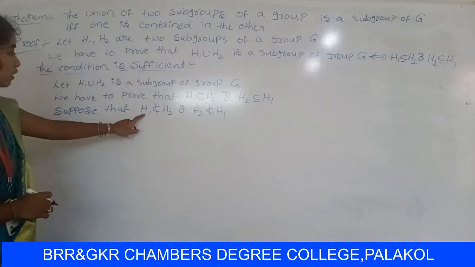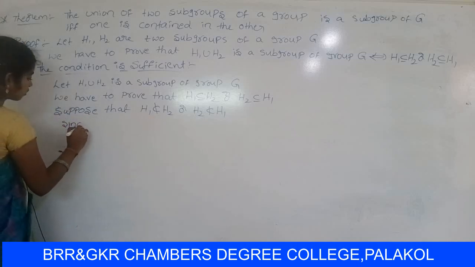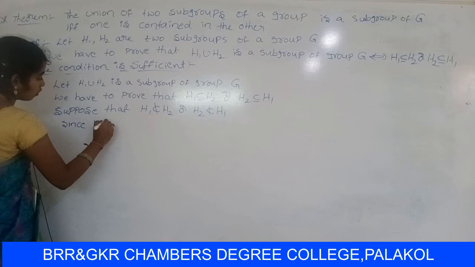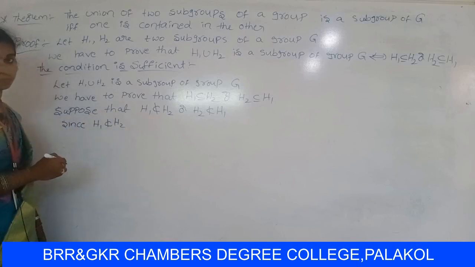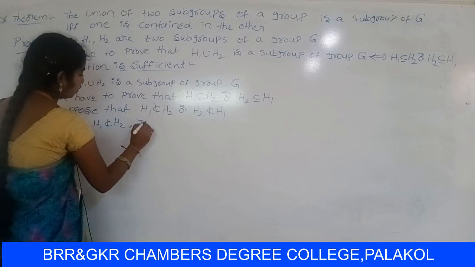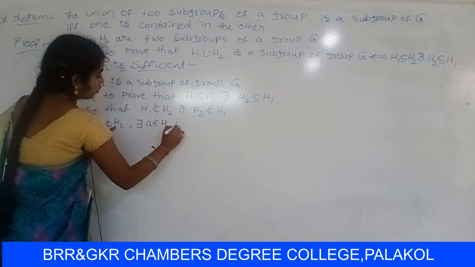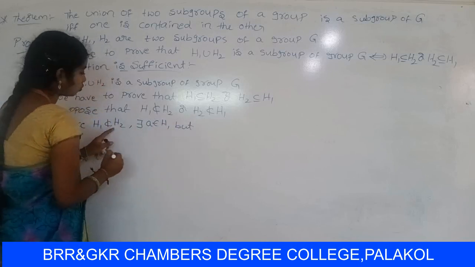So first of all, consider H1 does not contain H2. It can be written as there exists A belongs to H1 but A does not belong to H2.